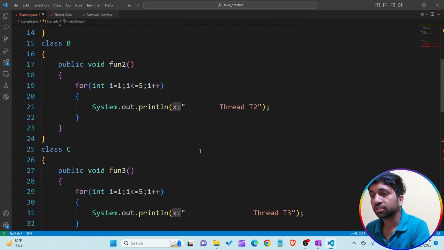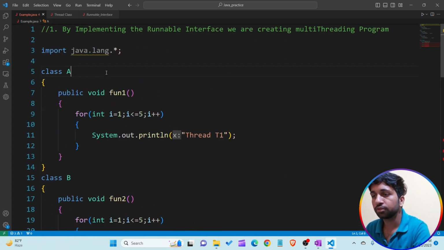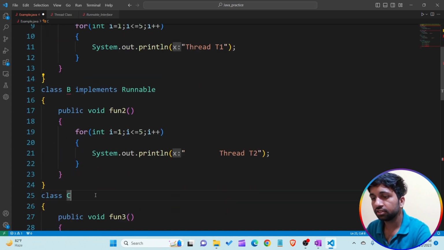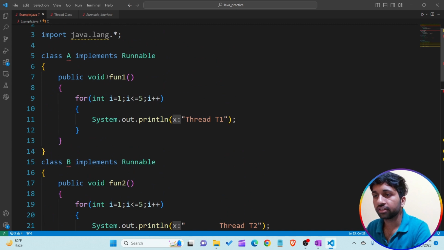So now I am implementing the Runnable interface in our class A, and class B also implements Runnable, and class C also implements Runnable. Again you are able to see the error here.